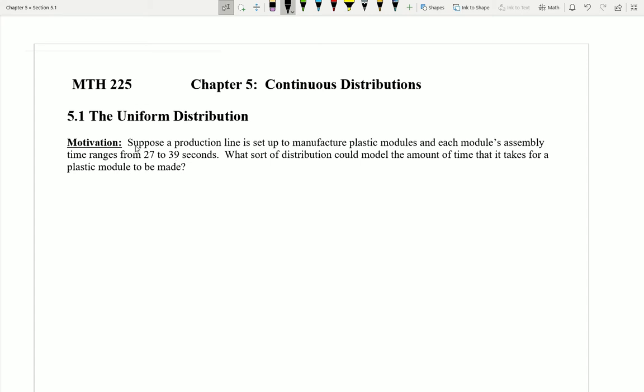So I can go ahead here and start to set up a random variable. I could say if x represents the amount of time it takes to produce the module,